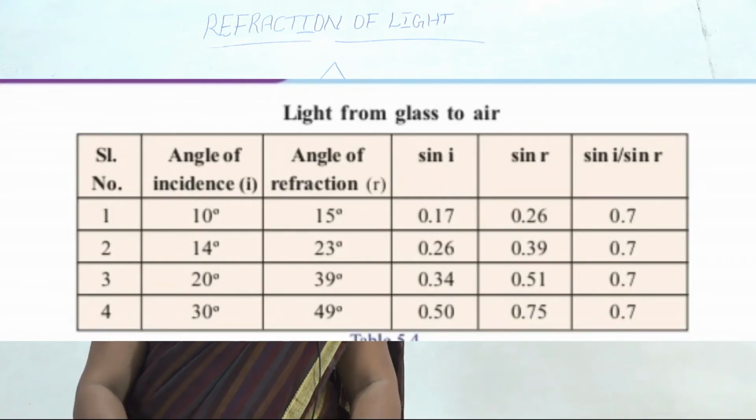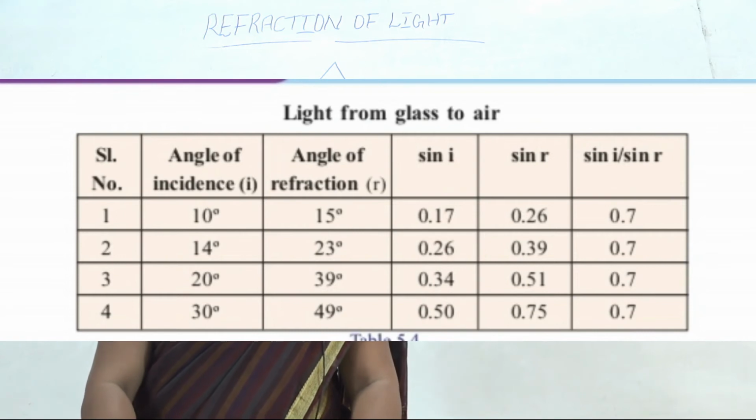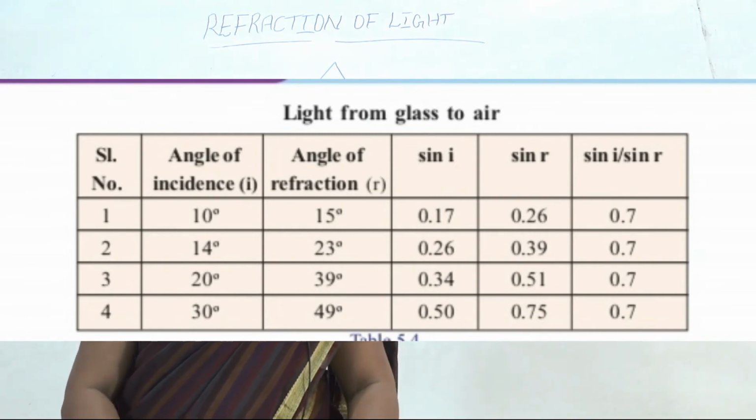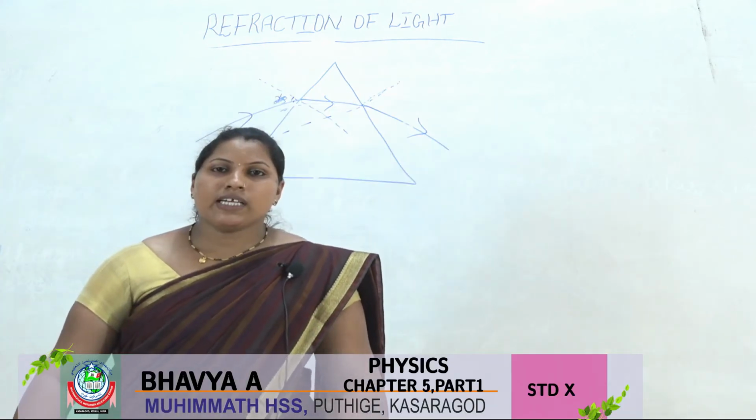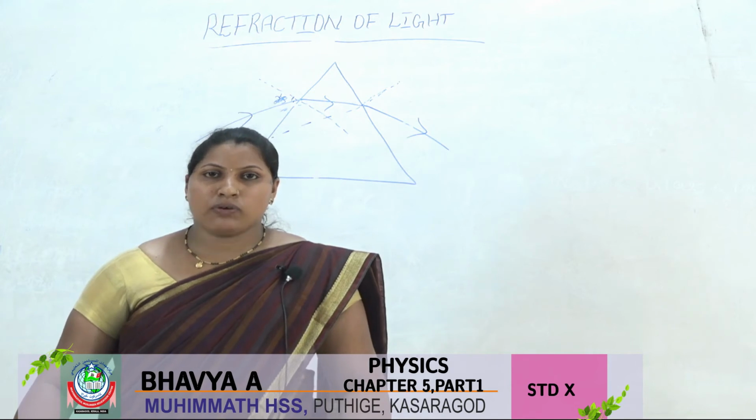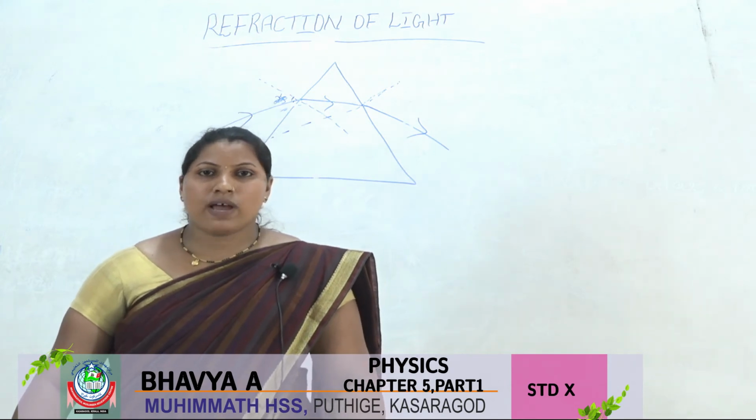See that column, light from glass to air: the angle of incidence given is 10 degrees, angle of refraction 15 degrees. The sin i is 0.17, sin r is 0.26, then sin i divided by sin r is 0.7. So finally sin i divided by sin r gives a constant value, no?